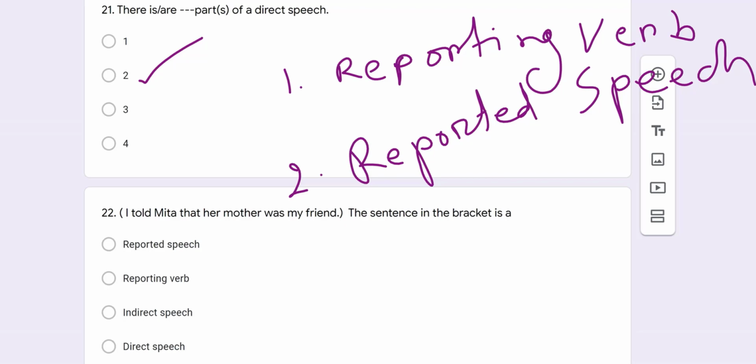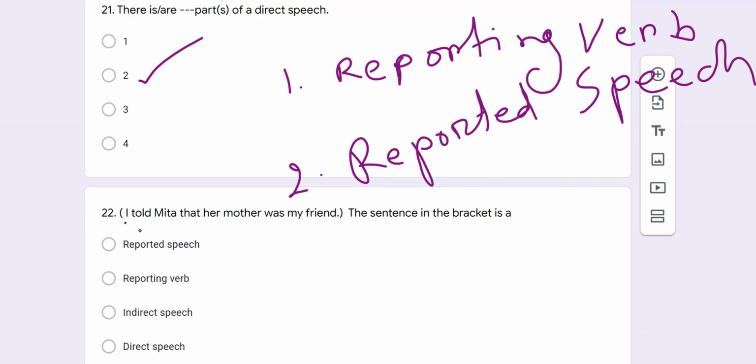Then we'll go to question number 22. In question number 22, there's a bracket and there is a sentence inside the bracket. I told Mita that her mother was my friend. The sentence in the bracket is a reported speech, reporting verb, indirect speech or direct speech.